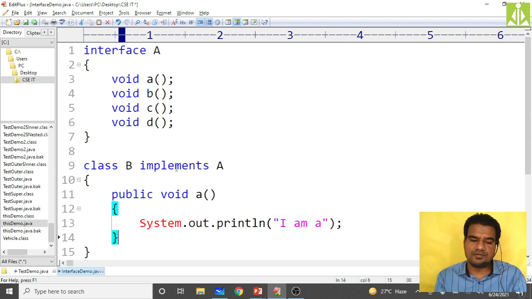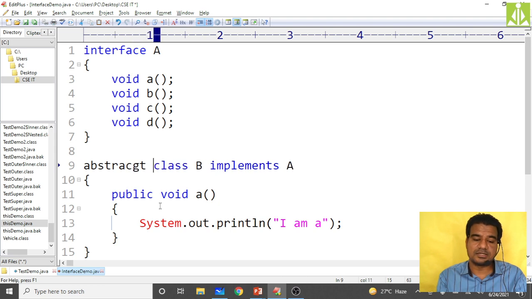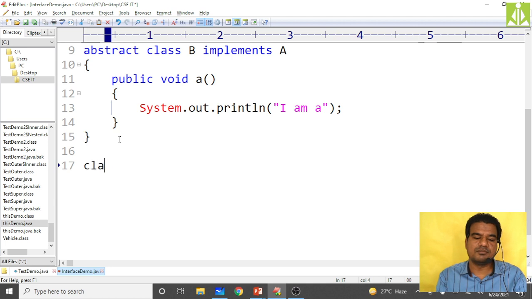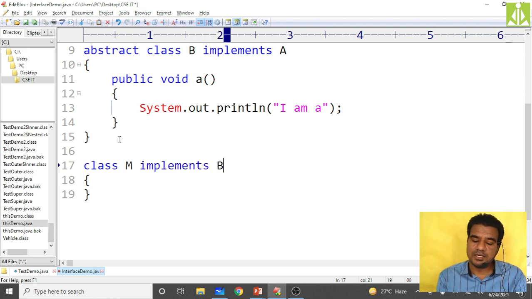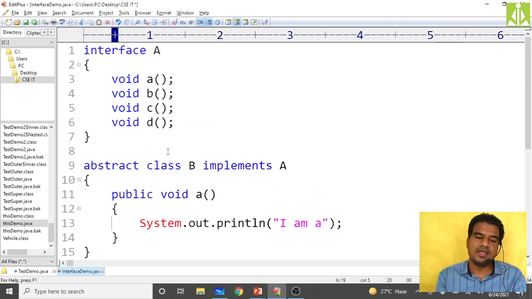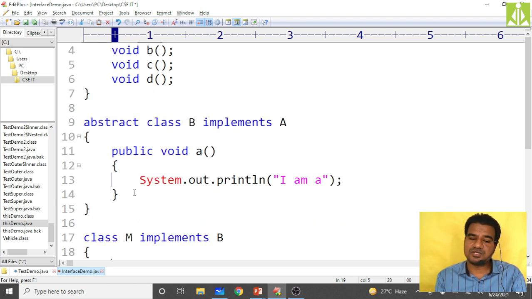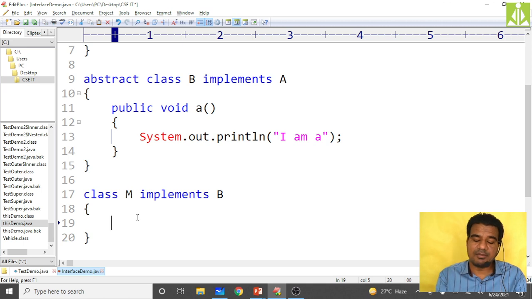I don't want to give the implementation of the rest of the methods like b, c, d. So I have to make my class an abstract class, then only it will allow, otherwise it will not allow. Next, I'm making my m class concrete, and it extends b. So b is having three abstract methods. It is not showing here, but it is inheriting all abstract methods and giving the implementation for only one. So the rest of the three, b, c, d, are still abstract over here. So I am doing those implementations over here.